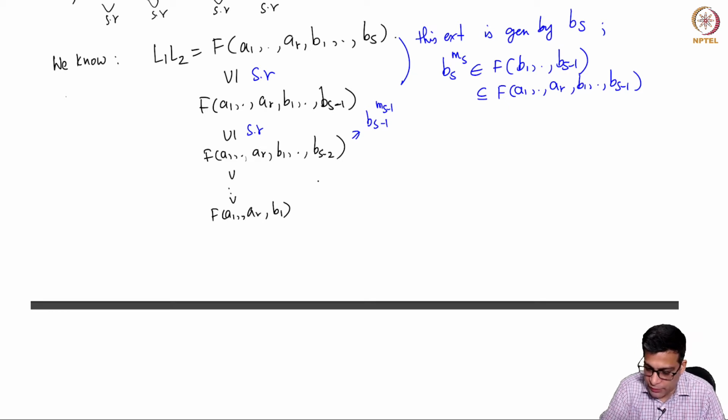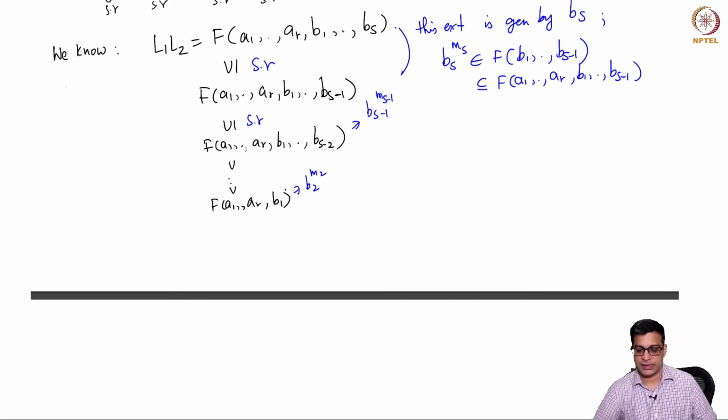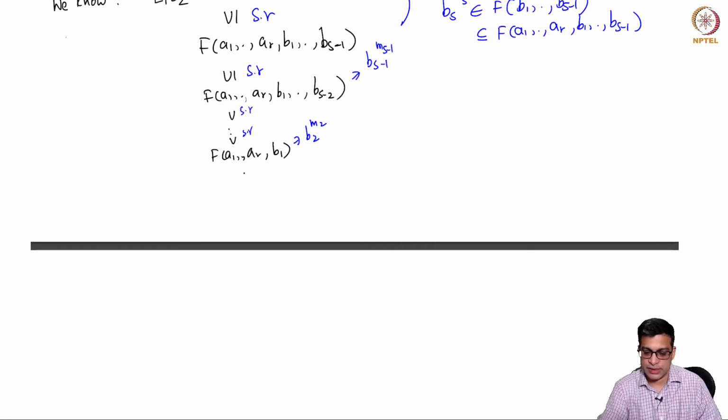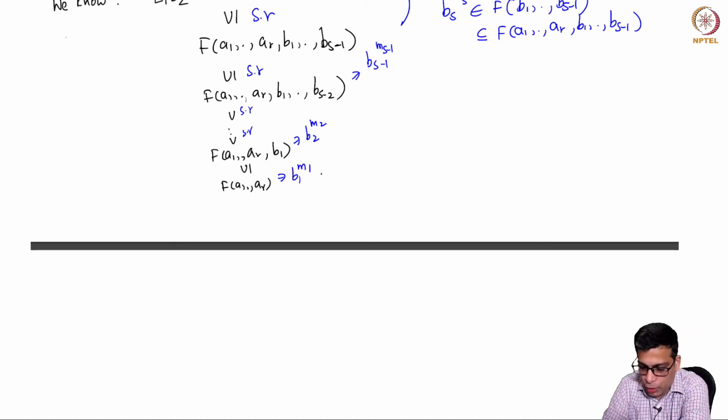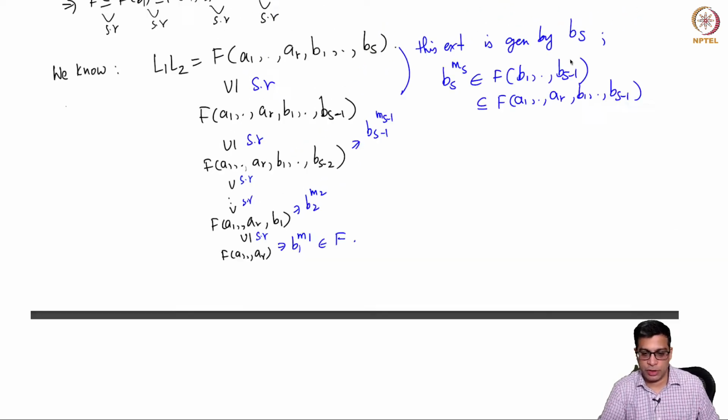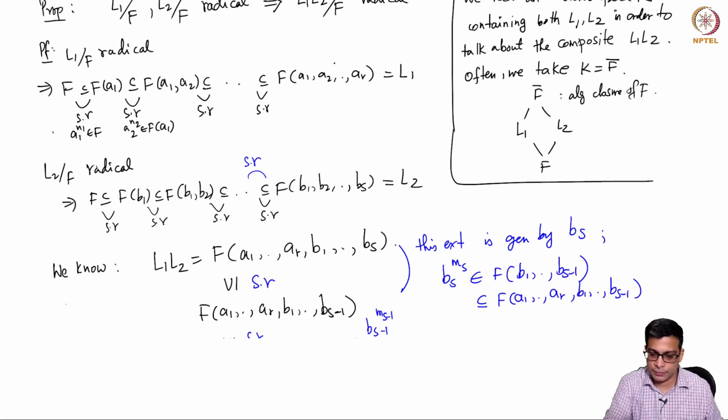Okay, so the previous one will be generated by B2 and some power of that will be in this, right? So this is simple radical also. So all of these are simple radical. Now you consider this. I claim that this is also simple radical because b1 power m1 belongs to F, so it certainly belongs to this. So this is simple radical. And now you just put this tower underneath this.